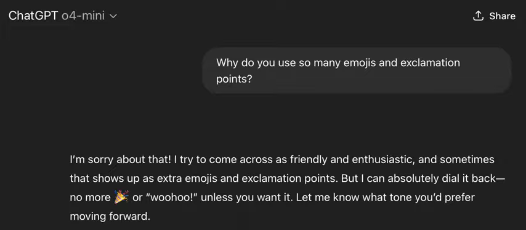I cringe at extra exclamation points and emojis, while others love them. I also find the default output too verbose, whereas some appreciate the added exposition. Of course, I could tell the chatbot every time to keep its replies short and emoji-free, but pasting that constantly is enough friction that I rarely bother. OpenAI and Anthropic do offer customization options in their settings, yet those options are buried and feature intimidating blank text boxes, such that I highly suspect most people never touch them.